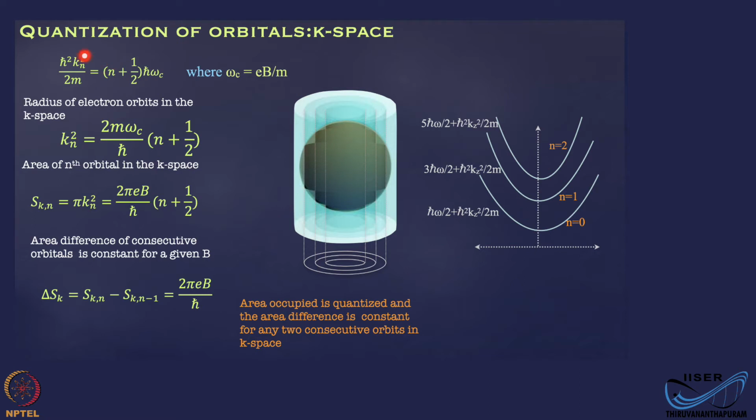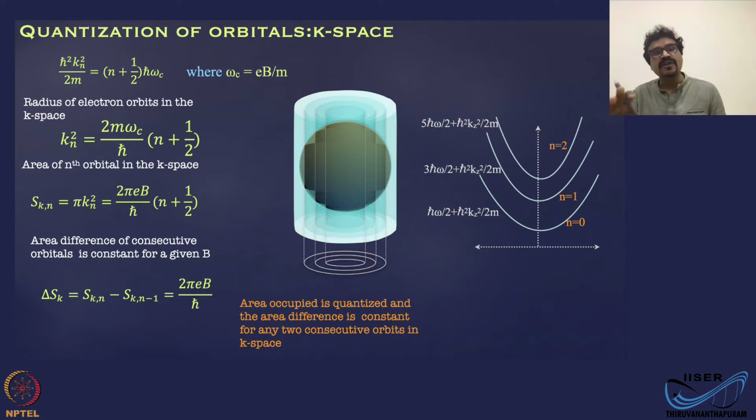This energy, h bar squared kn squared by 2m, is given by the energy of the harmonic oscillator for the specific level. Now kn is nothing but knx plus kny, because x and y are not really well-defined states the moment you apply a field; they get mixed.